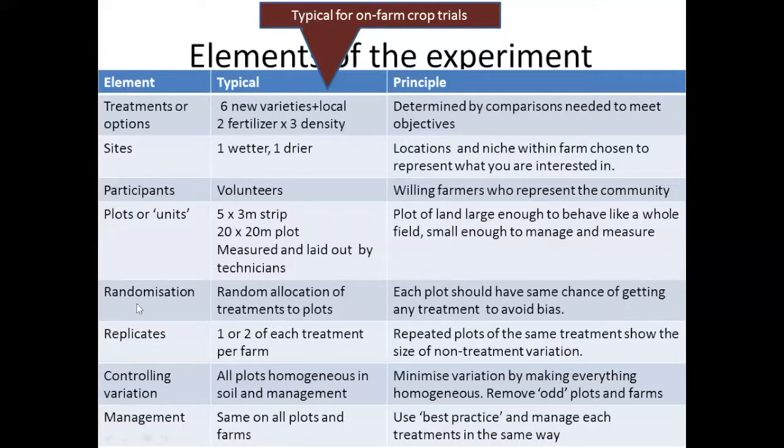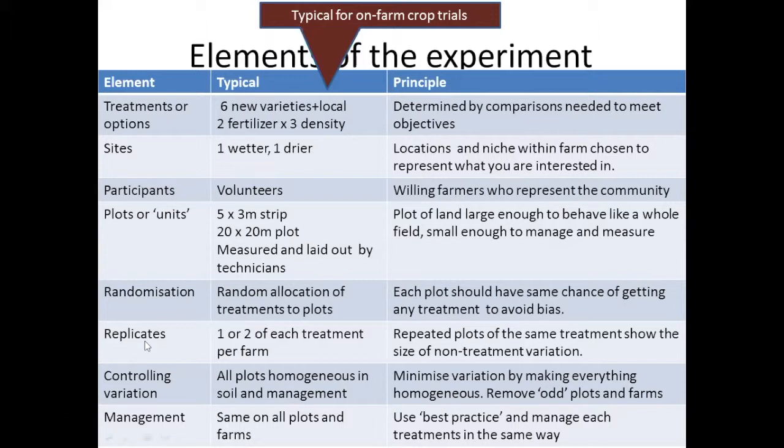Random allocation. The ideal or typical is that we do random allocation of treatments to plots. And the principle is that each plot should have the same chance of getting any treatment, and that's to avoid bias. If you don't do that, there is a possibility that some treatments will consistently go on good plots and some treatments will consistently go on bad plots.